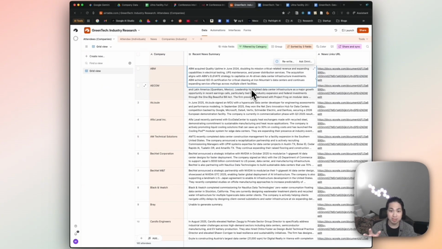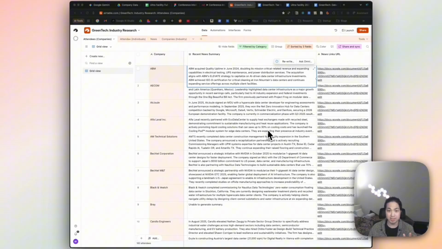And then, as I mentioned before, here's the recent news summary, which again distills all the information that we collected through the Tavily API into about 2-3 sentences, which provides only the most relevant information from the past 6 months that the client needs to look at. So they don't need to click every single one of the 10 links that exist, but can just look at this recent news summary. And if they want to learn more, that's when they click into the links.